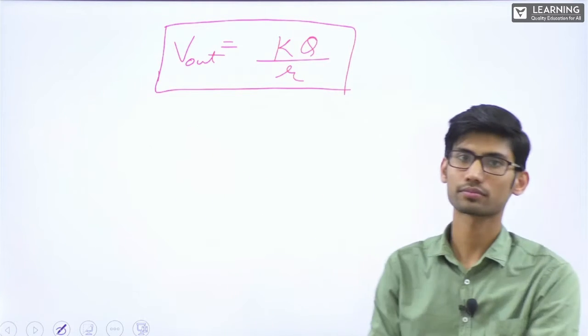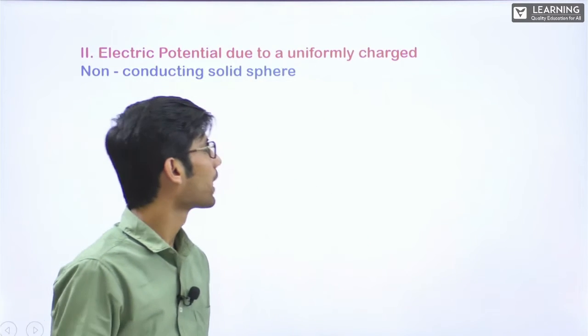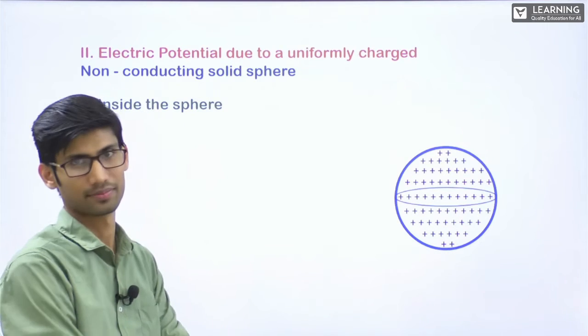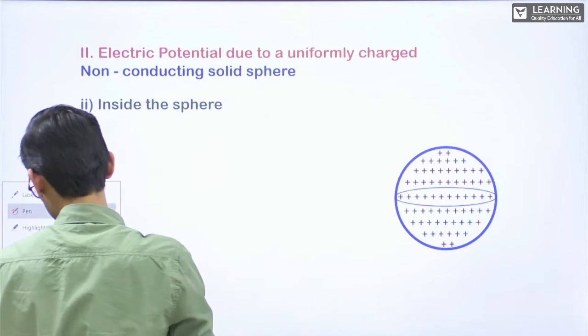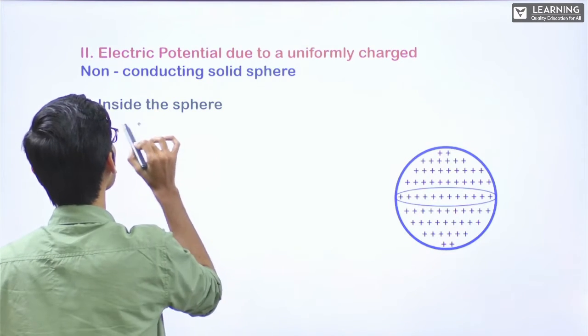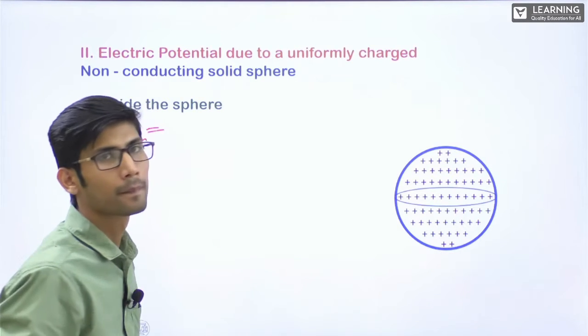All right. Same. But the main thing is when we are talking about inside the sphere. The same charge is distributed throughout the volume. Acha, inside the sphere, can you tell me the electric field? Do you remember the electric field? What was it?